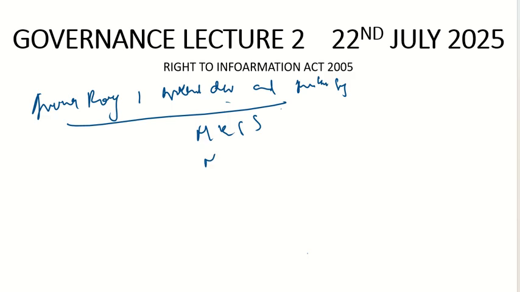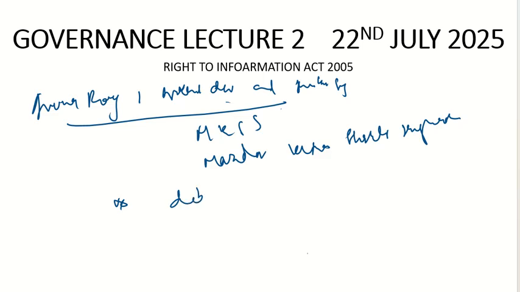What is this organization? Mazdoor Kisan Shakti Sanghatan. So they started this organization. What was the focus of this organization? She realized one thing: that the government is recruiting workers for public work, for construction, whatever the reason would be. But there is an issue. The issue is delay in wages. There are often delays in wages.